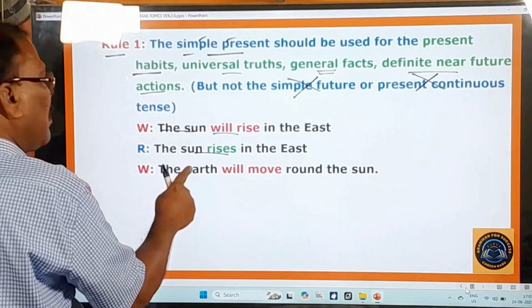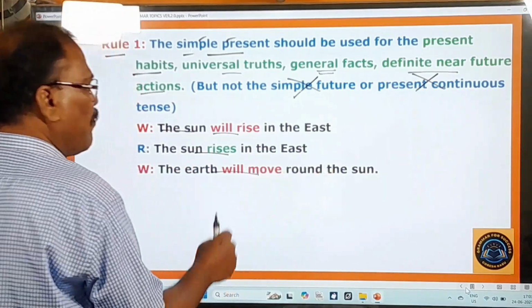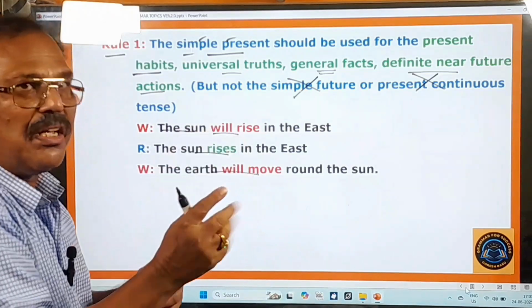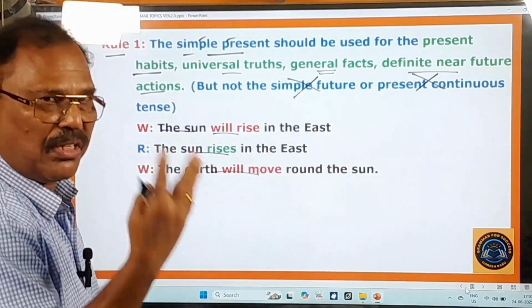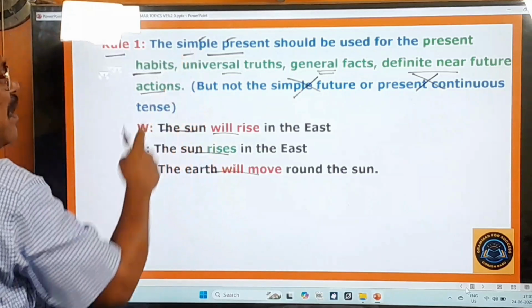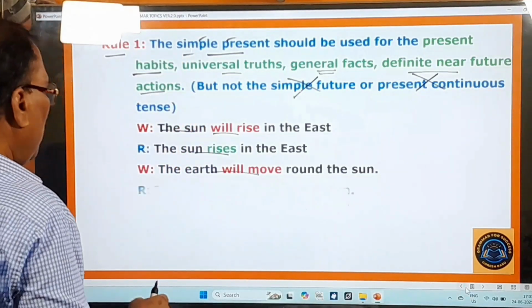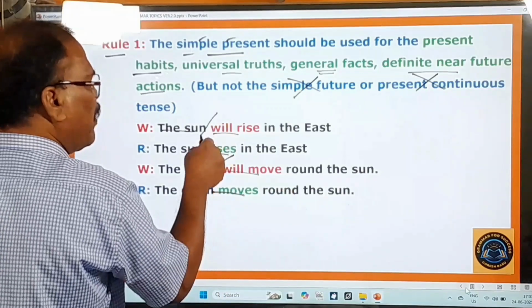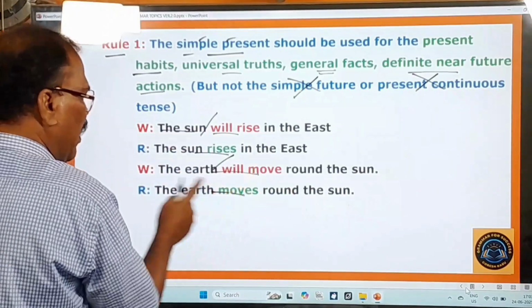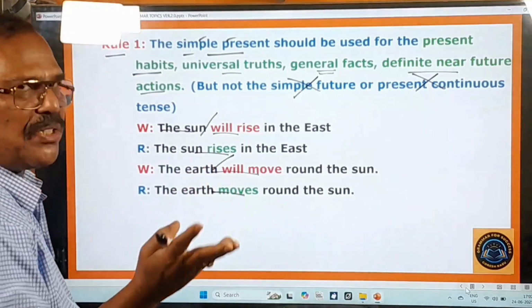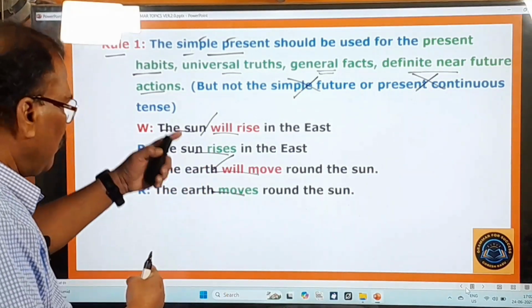And here, the earth will move around the sun. It is also a universal truth. Whether you believe in this or not, the earth will be rotating about the sun. That is why it is a universal truth, and that must be expressed in the simple present. Here you pay attention: the earth moves around. So this will is dropped, and then move will be there. Since it is in the third person singular, we have to add s to the verb. That is how we correct these sentences.